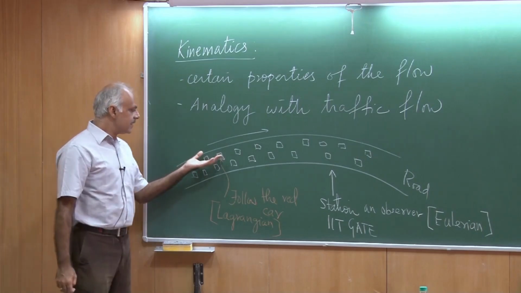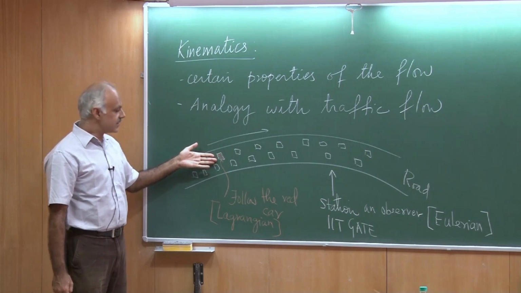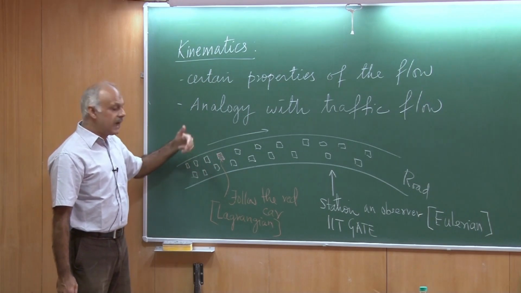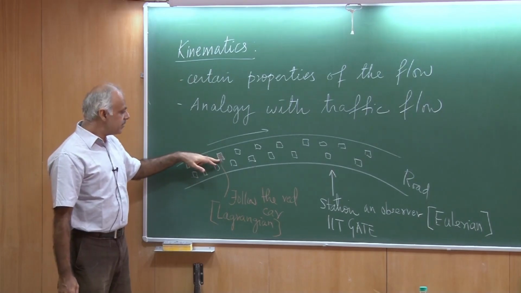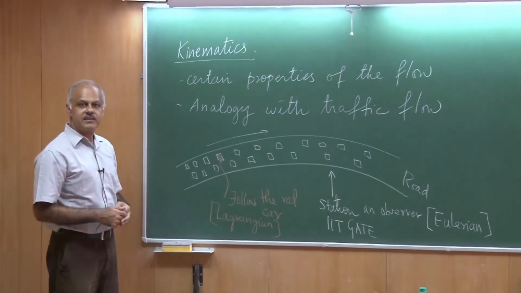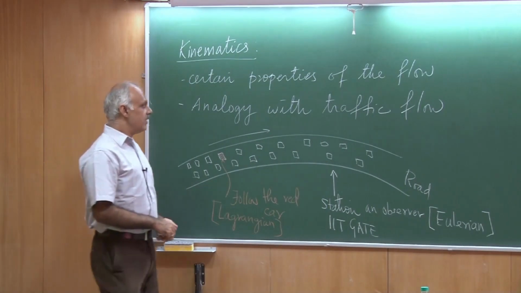On the other hand, I may actually follow a certain car or a certain vehicle, and as the time ticks on, I would be following this vehicle throughout the traffic. So here I am following a certain particle.